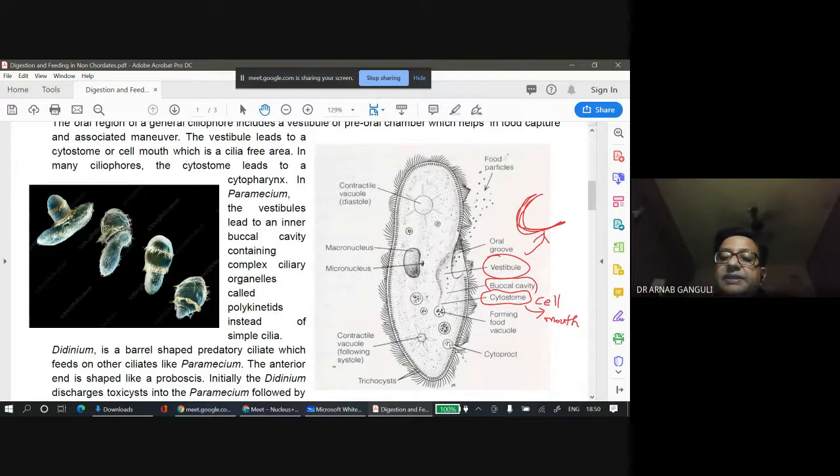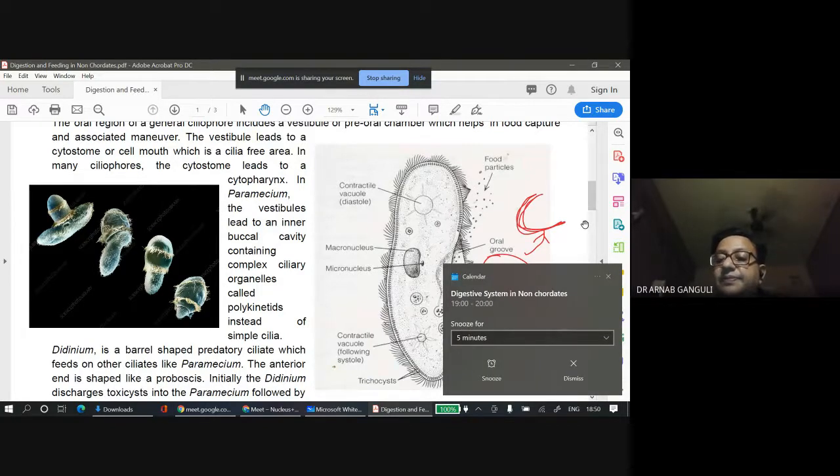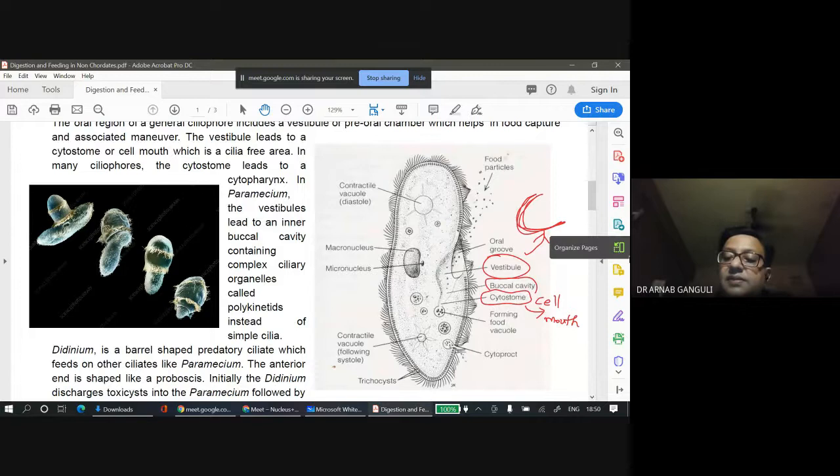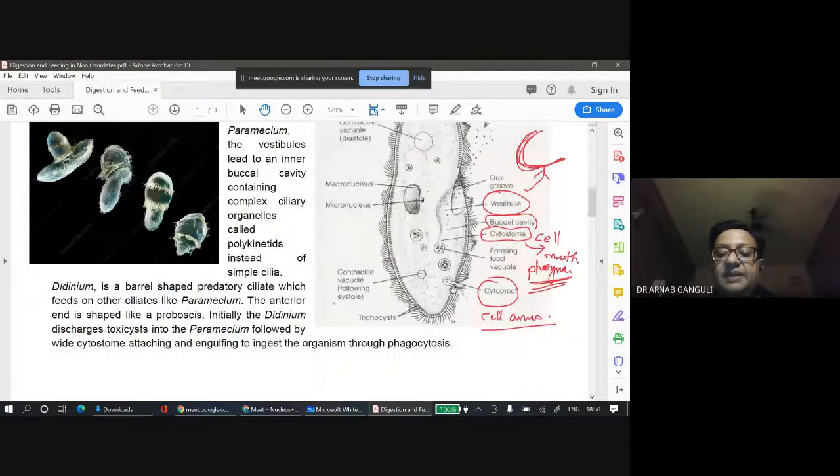In some species you have a pharynx-like region known as the cytopharynx. So food goes inside. Similarly, lysosomes fuse and the waste is removed through what is known as the cell anus. Hope I am clear in this.